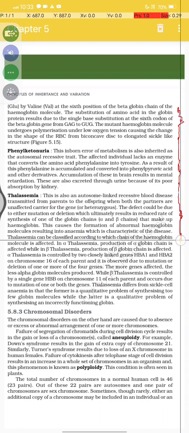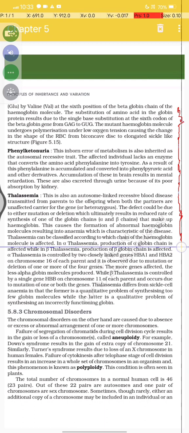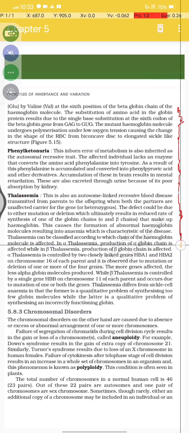Thalassemia can be classified according to which chain of the hemoglobin molecule is affected. In alpha thalassemia, production of the alpha globin chain is affected, while in beta thalassemia, production of the beta globin chain is affected.